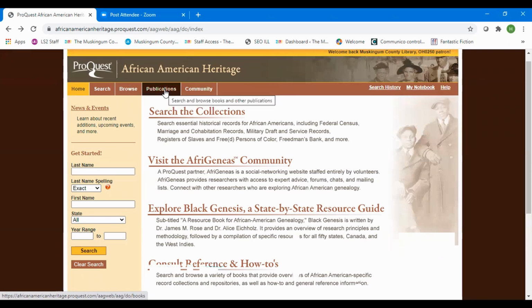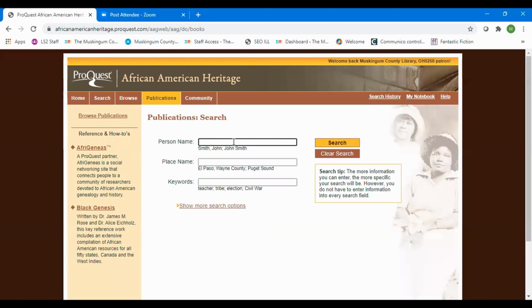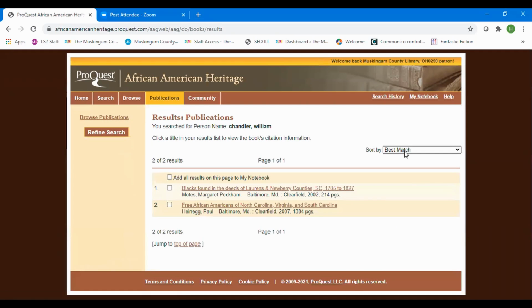Let's click on the publications since it's up here. And there we have his name. And we will just search in the publications to see if we can find him. Sometimes you have to use educated guesses.